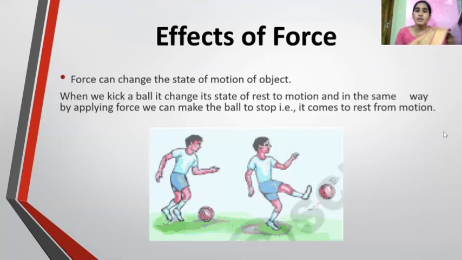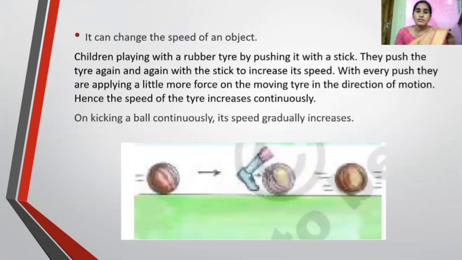Now, we will observe how the force can change the speed of an object. In this picture, we observe that force can change the speed of an object. In general, in villages, we observe children playing with a rubber tire by pushing it with a stick. They push the tire again and again with the stick to increase its speed. With every push, they are applying a little more force on the moving tire in the direction of motion. Hence, the speed of the tire increases continuously.